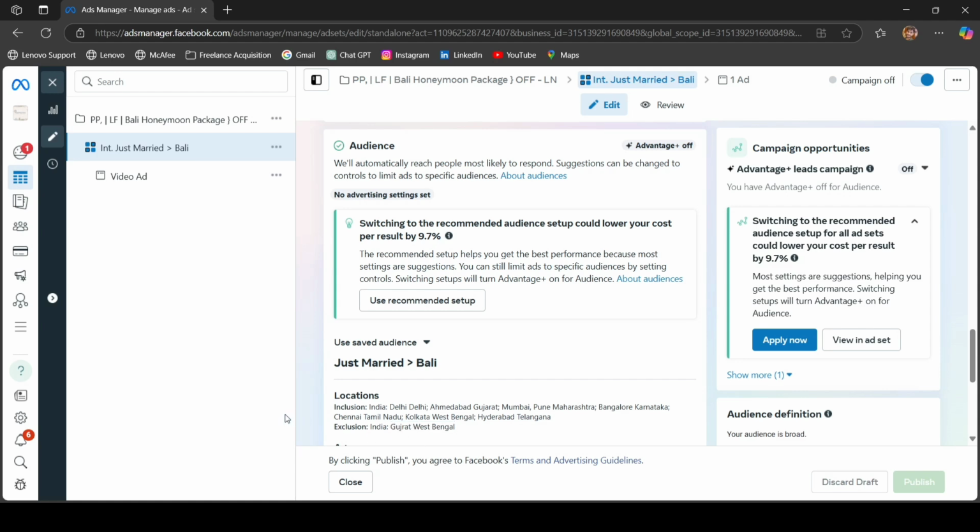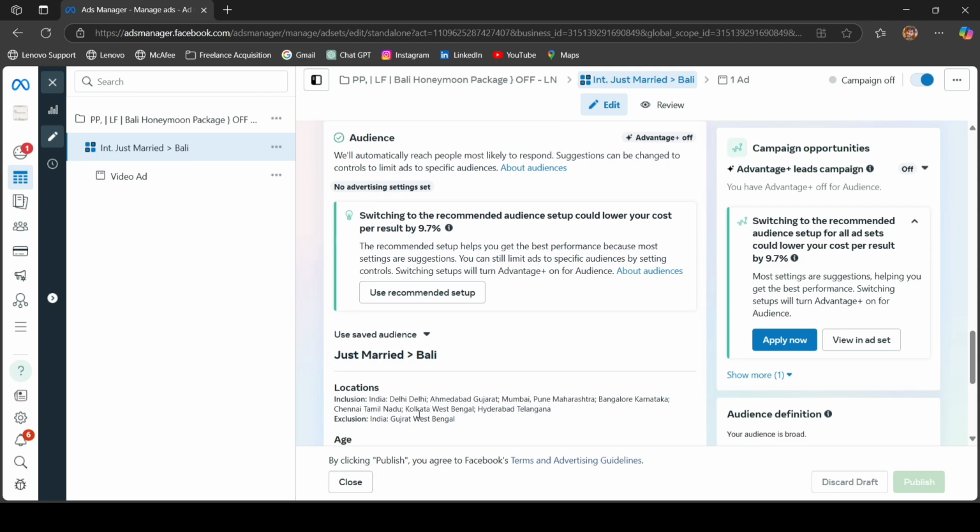Apart from that, all those locations that are targeted in the campaign were working very well for us. From these locations we are getting leads of very good quality. You can use the same locations if you want to, or you can go as per your data. This is what I am targeting as per the data we have received.